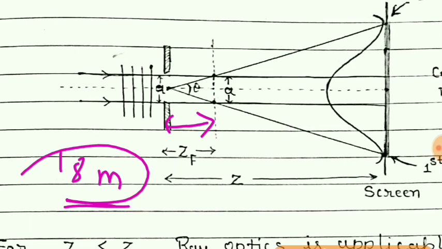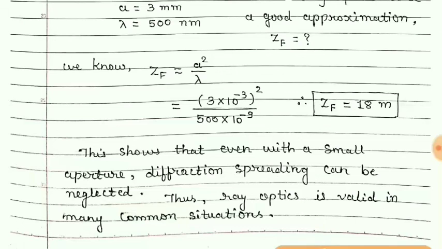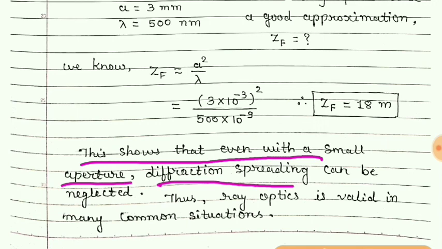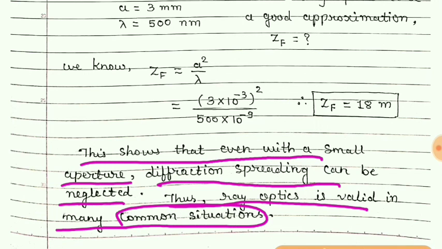Beyond this distance we have to use the wave optics calculations. So students, this shows that even with a small aperture, the diffraction appearing can be neglected, and thus ray optics is valid in many common situations.